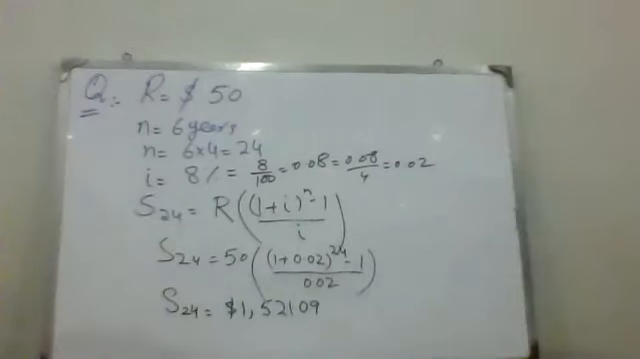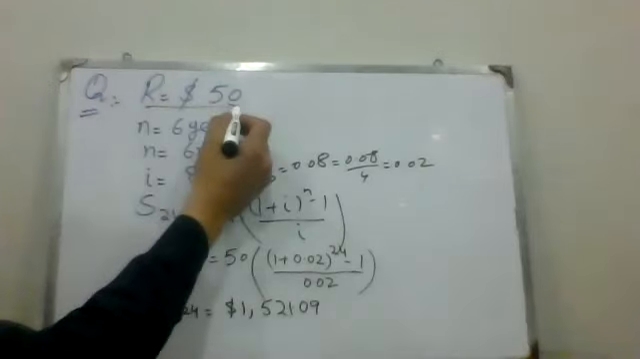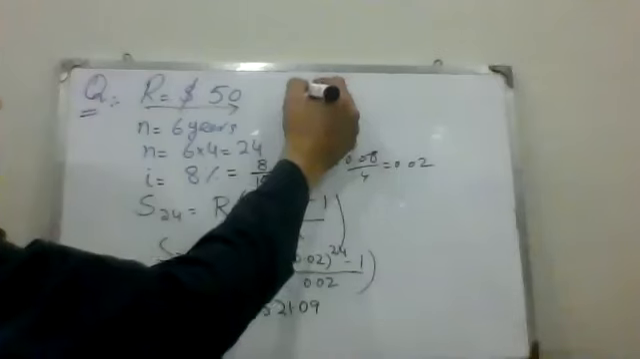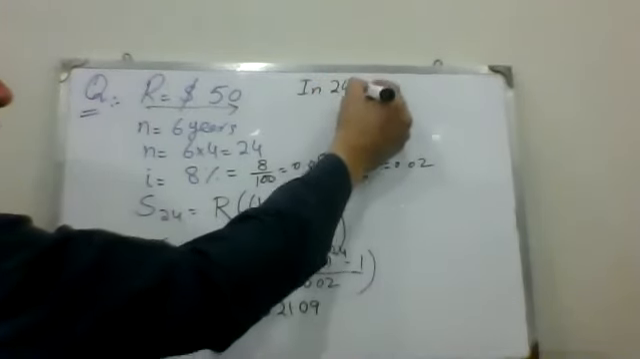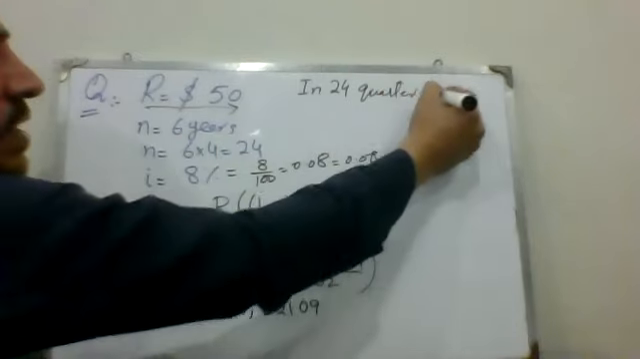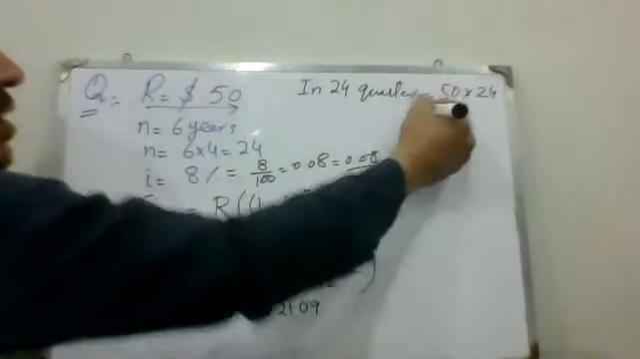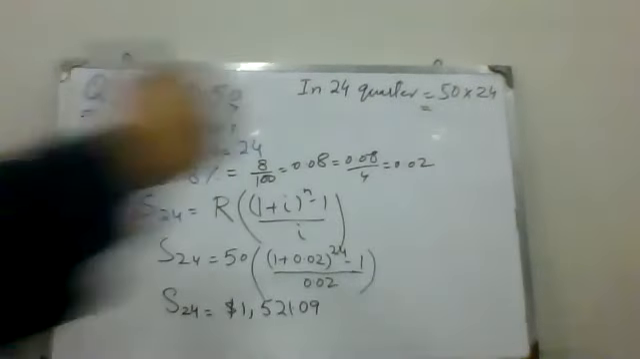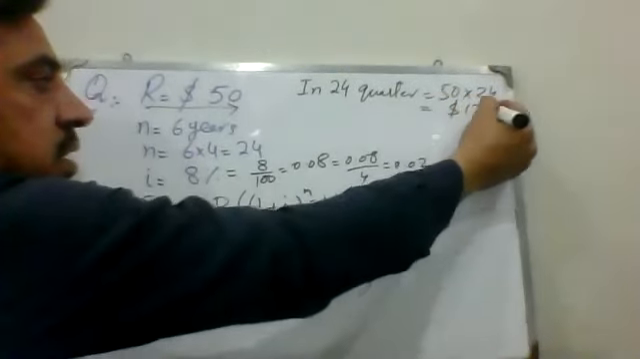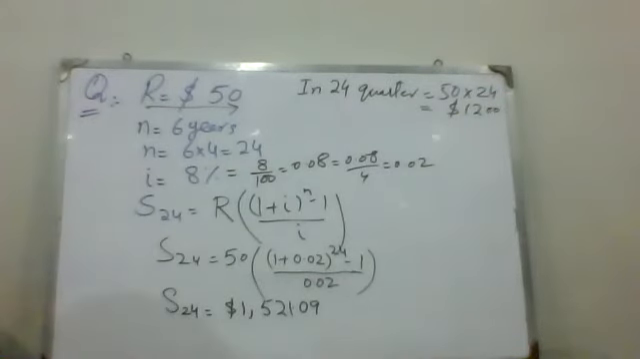We will multiply 50 by 24, right. First we have to find the amount he deposited in 24 quarters. He submitted 50 multiplied by 24. So what can we get? It's 1200. That is the amount he submitted in those 6 years in the savings account.